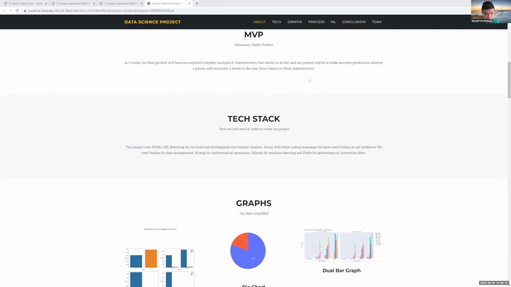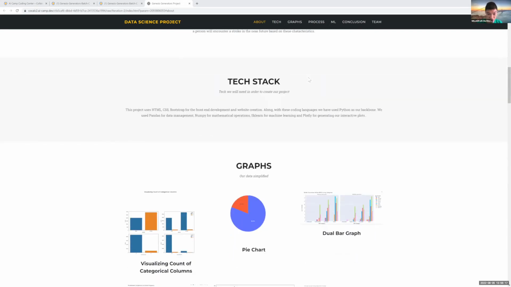Tech stack. Tech we will need in order to create our project. This project uses HTML, CSS, Bootstrap for the front-end development and website creation. Along with these coding languages, we have used Python as our backbone. We used Pandas for data management, NumPy for mathematical operations, sklearn for machine learning, and Plotly for generating our interactive plots.